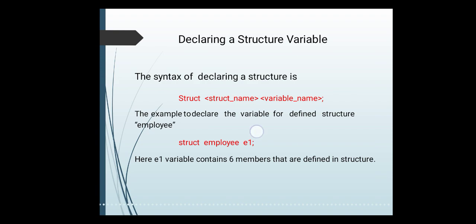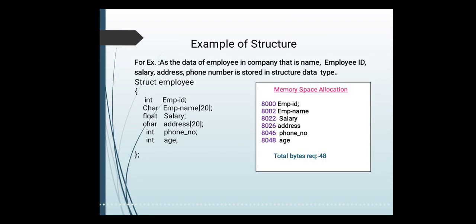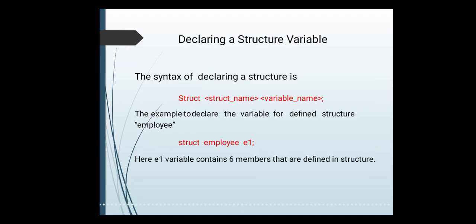Now this variable has 6 data members. Which 6 data members? Employee ID, then employee name, then salary, then address, then phone number and age. All these are the 6 data members of the variable E1. E1 consists of the 6 members that are defined inside the structure. This is the first way to declare the structure variable.